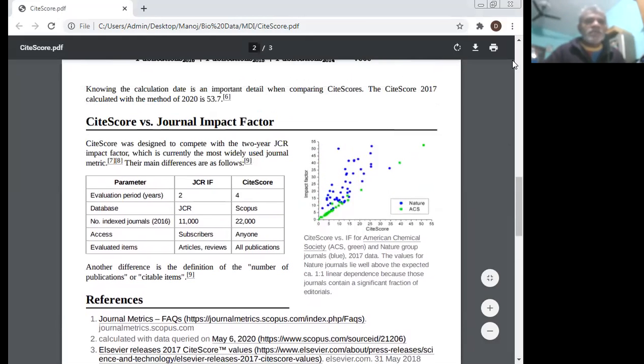Site score versus JCR for American Chemical Society, Green and Nature Group journals, 277 data points, is given here. The values for the Nature journals lie above the expected 1-point linear dependence because those journals contain a significant fraction of editorials.